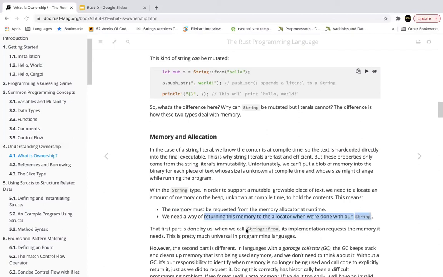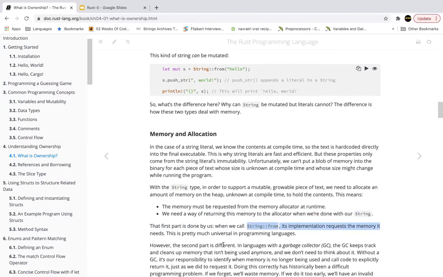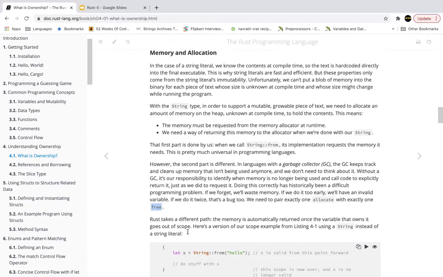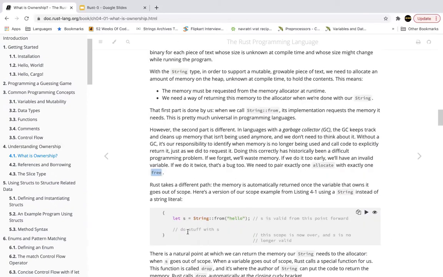So when we call String::from, it requests the memory. But in most programming languages, we have to either use some kind of functionality like free, or manually deallocate the memory. But in Rust, it is a different path altogether.